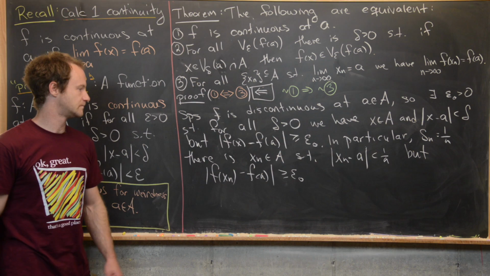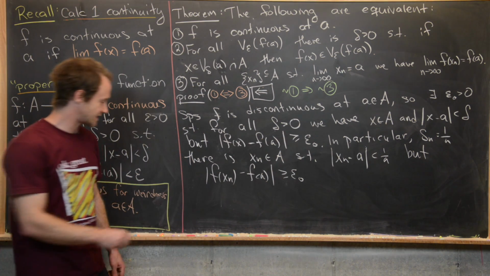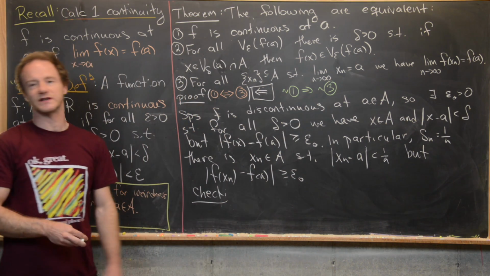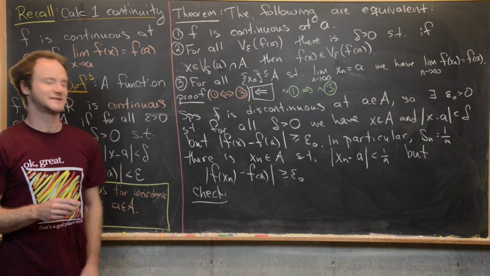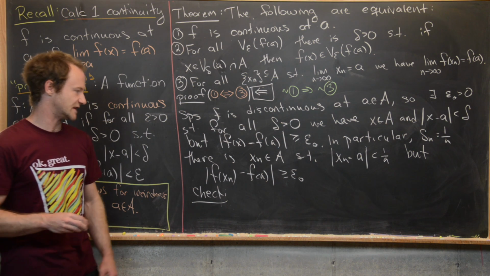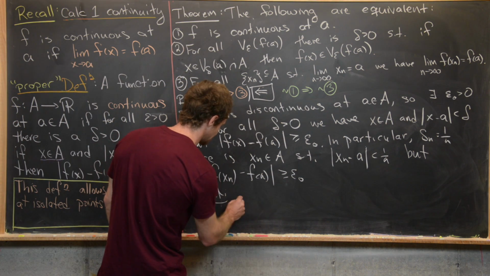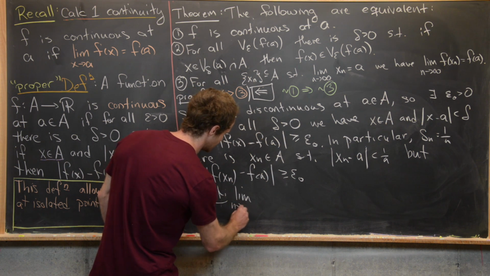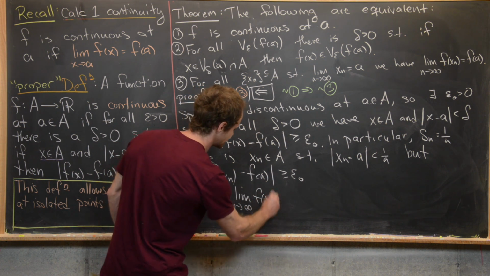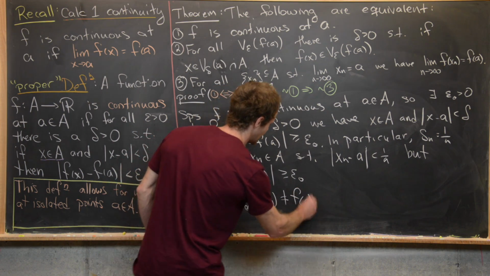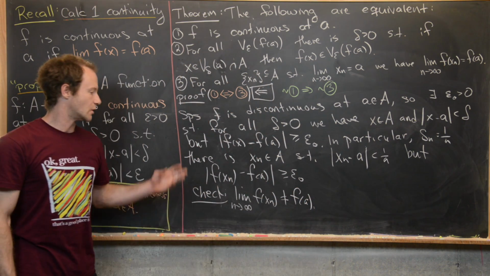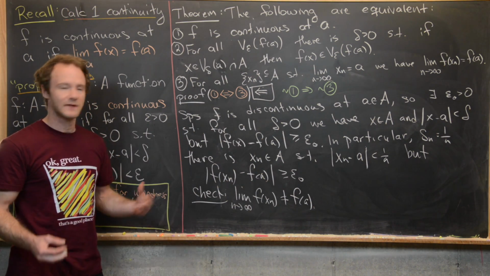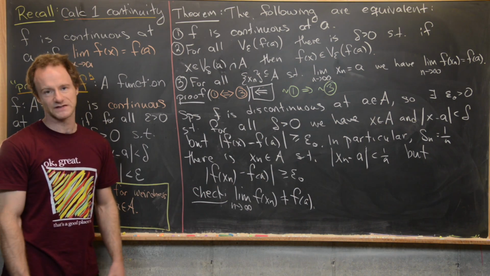And now we just have to check two things. I'm not going to check these super carefully because we essentially checked them in a previous video almost exactly. So I'll let you check them, and it's a good exercise. The two things that we want to check are that the limit as n goes to infinity of f of x sub n is not equal to f of a. We can get that just by negating the definition of convergence for a limit, but we see that we have the condition satisfied for that already.